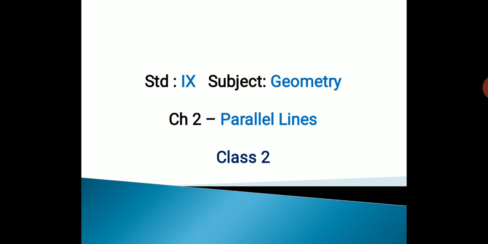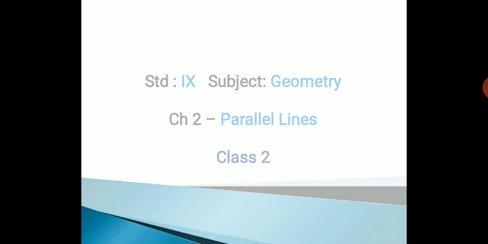In class 1 of chapter 2, that is parallel lines, you have learned the concepts of parallel lines, like angles made by a transversal and their properties. In today's class, we are going to prove those properties. But before that, let us take a quick recap of the concepts which you have learned in the previous class.